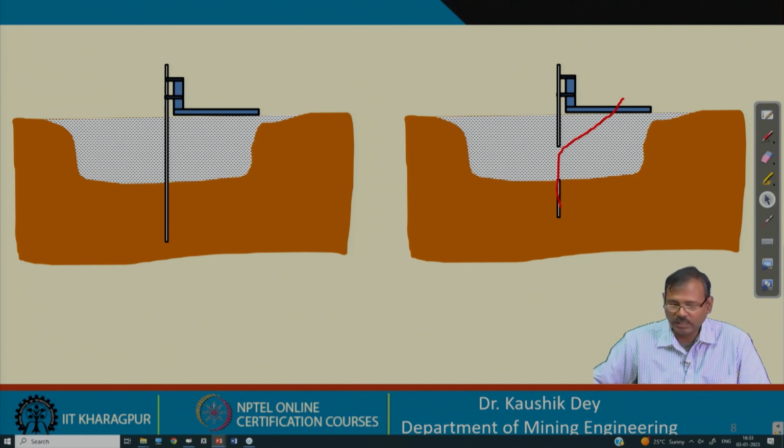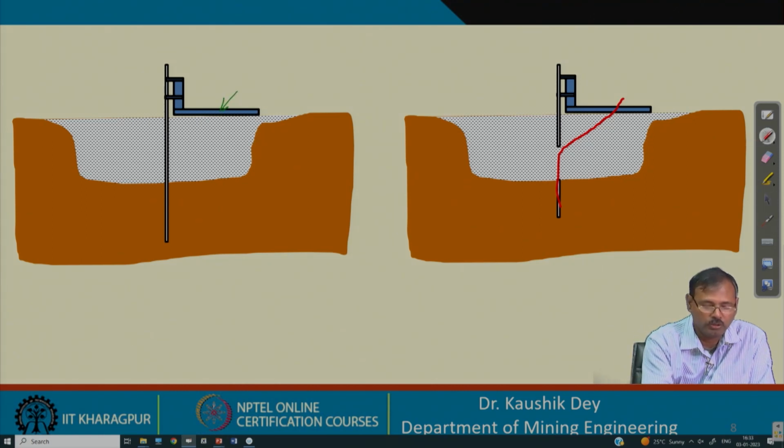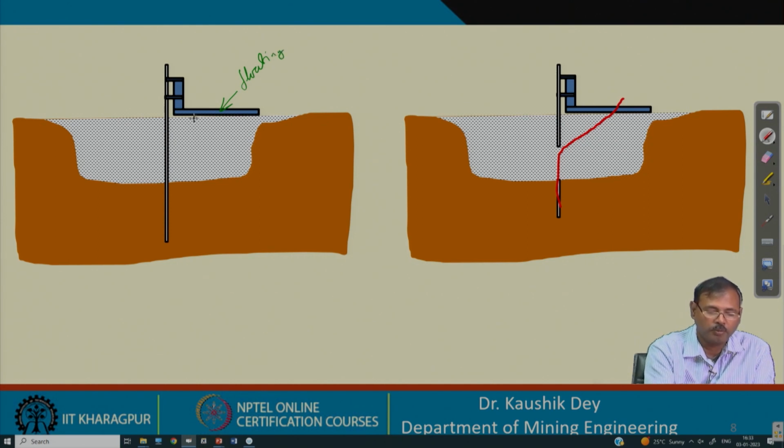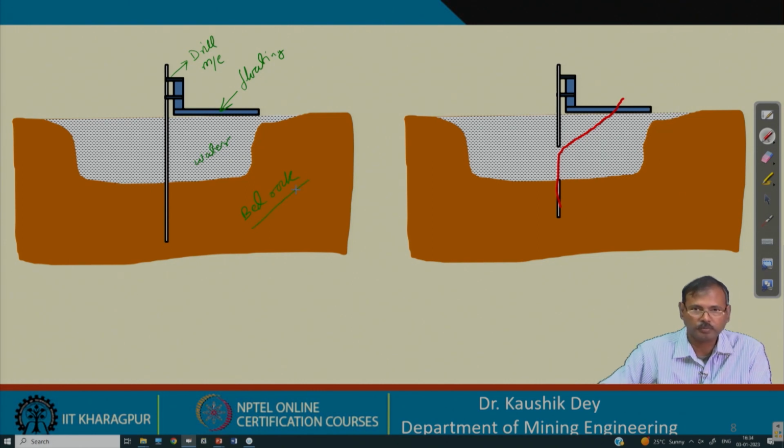If explained in a nutshell, the process is like this. This is the floating pontoon, and from here this is the drill machine, and then drilling is carried out. So, this is the water and this is the bed rock which has to be blasted.